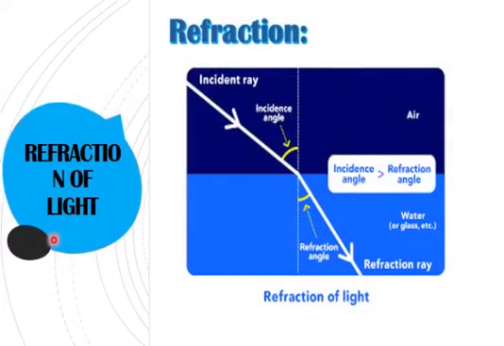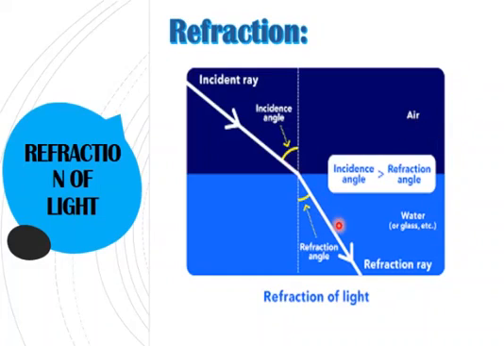Now dear students, you can see the same refraction phenomenon. Refraction takes place when a light ray, when incident, changes its medium: it passes through the medium and it is bent. So you can see light from air has changed its medium to water. Light from the source in the air is coming into the water, and here you can see again there is a bending of light. So whenever there is a change in the medium, like air and glass which we studied in the previous slide, now we are studying the example of air and water.